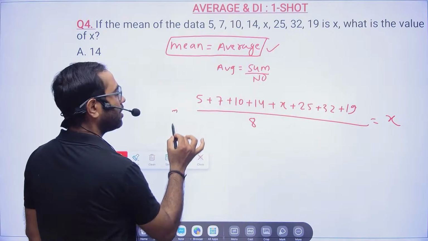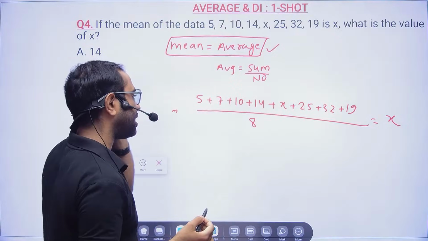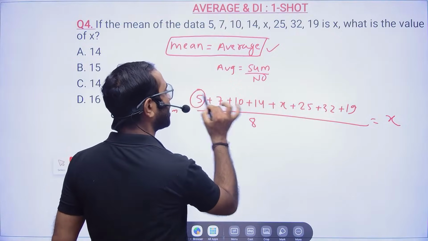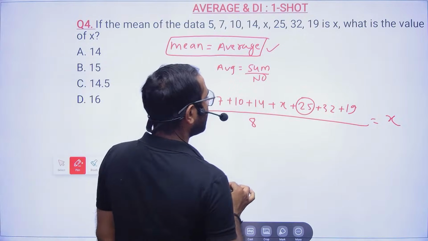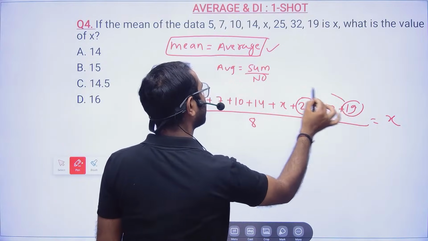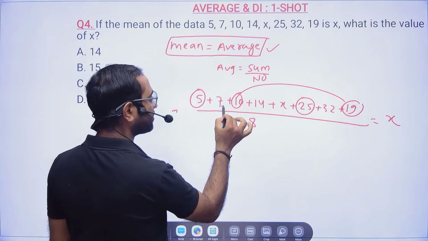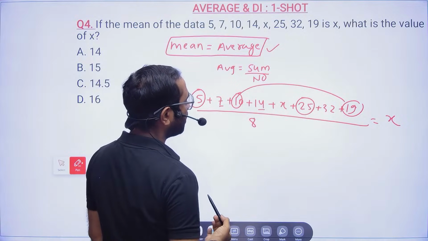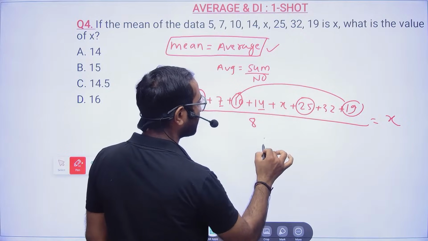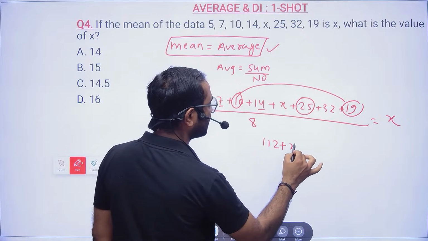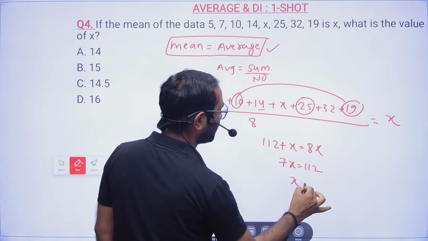When you are doing addition, be a little careful. 25 plus 5 gives you 30, and 19 plus 10 is 29. So 30 plus 29 is 59, then 66, 66 plus 14 is 80, and 80 plus 32 is 112. So 112 plus x equals 8x, so 7x is 112. So x will be equal to 16.